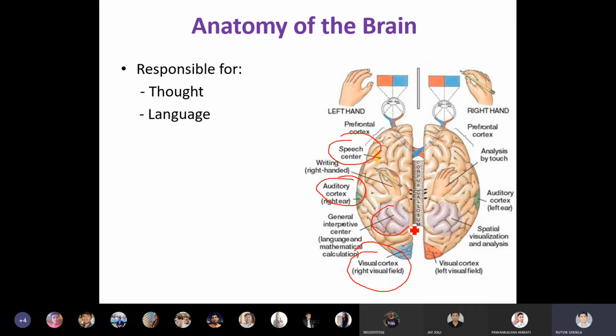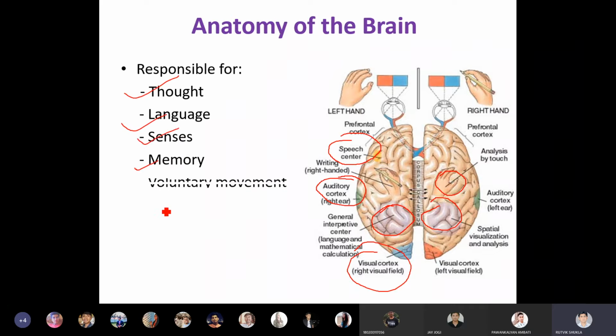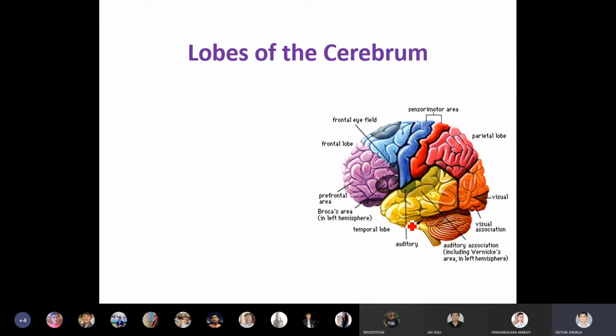This is the visual cortex, which is responsible for vision. This is the general interpretive center, which is responsible for language and mathematical calculation. Spatial visualization and analysis is performed by this particular part. This part is responsible for touch synthesis. So each part of your cerebrum is responsible for one particular sensory function.